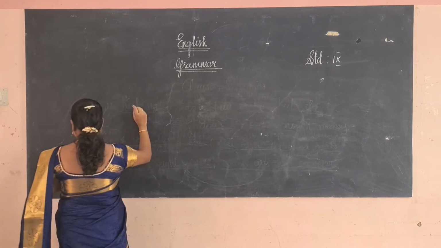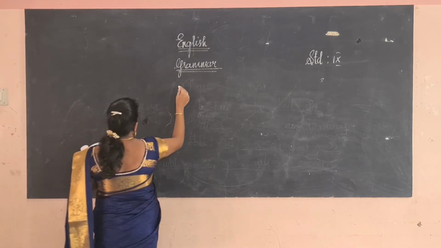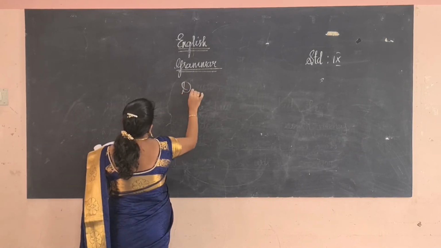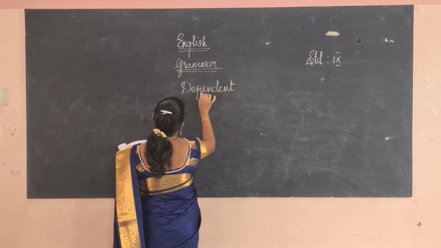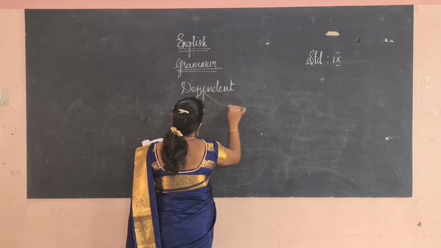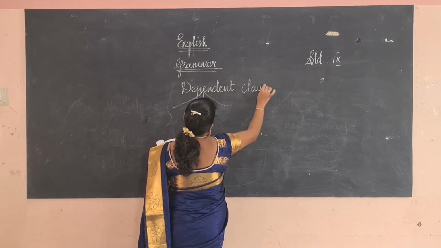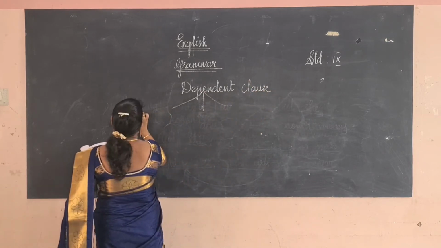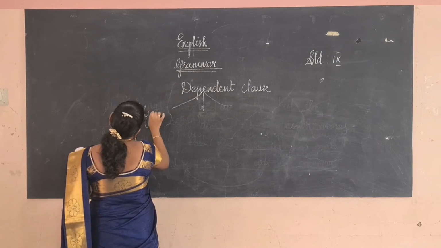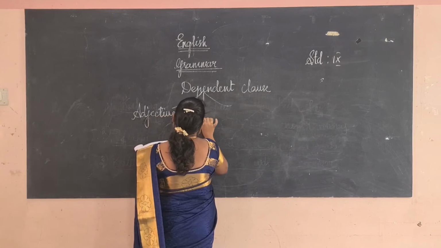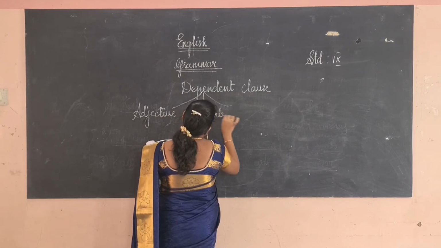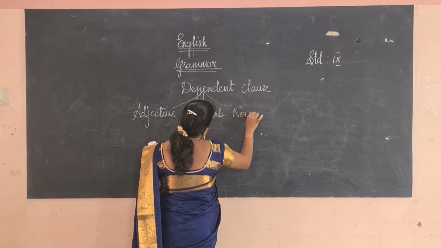Dependent clauses are of three types. One is adjective, another one is adverb, another one is noun.